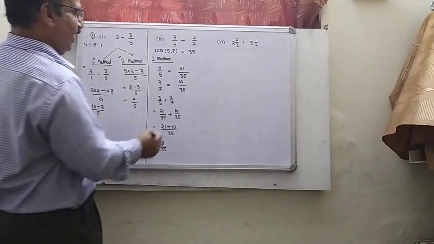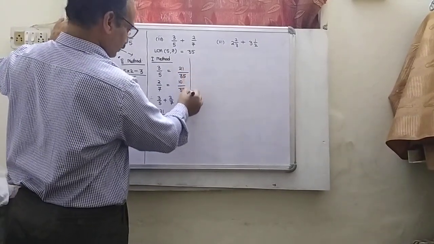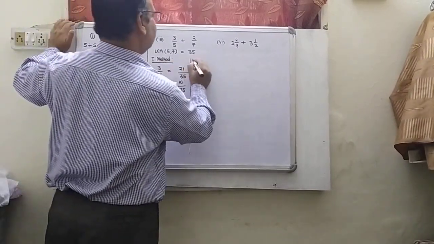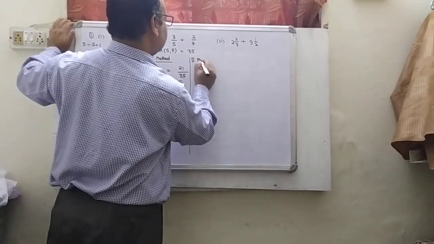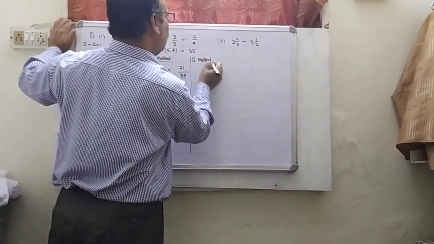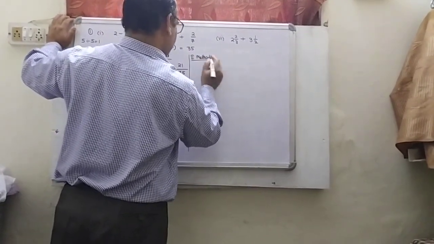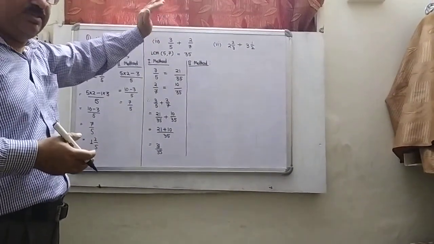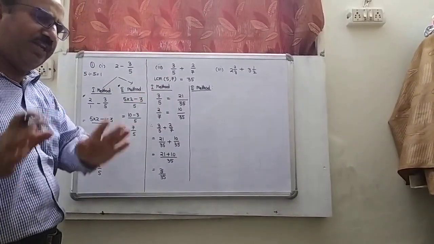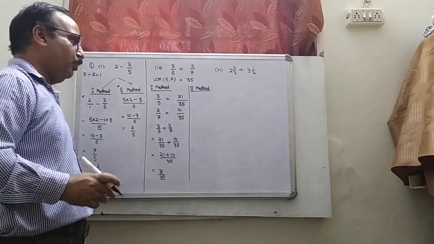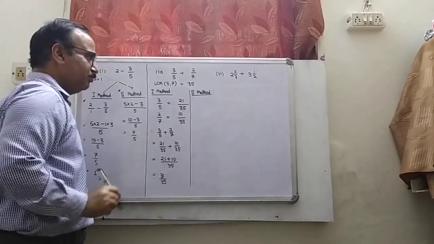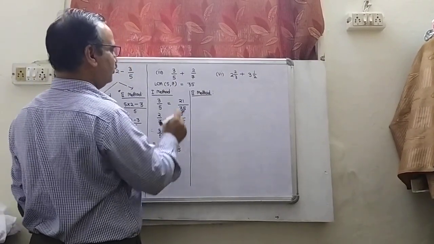Let me come to the second method. You may choose any one. There is no need to use both the methods. You need not solve that sum of fractions by both methods. You may choose any one which is convenient for you. But I will prefer this method, because it is convenient.